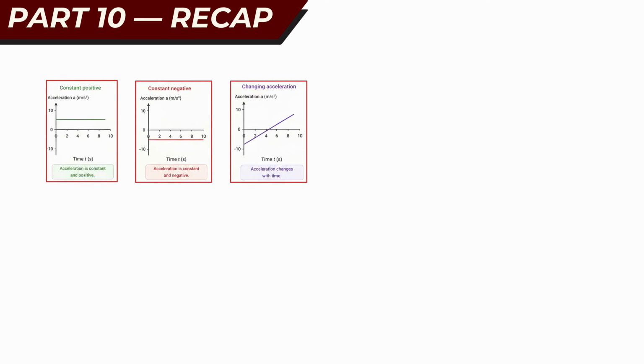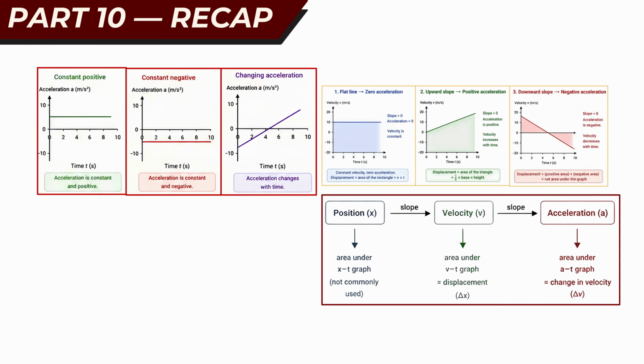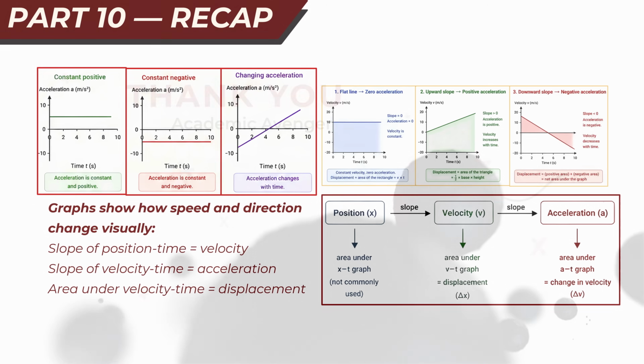Moreover, graphs let us see how the speed increases or decreases, and how direction changes. These graphs let us see these ideas more visually, through the slope of position time for velocity, the slope of velocity time for acceleration, or even the area under velocity time for displacement.